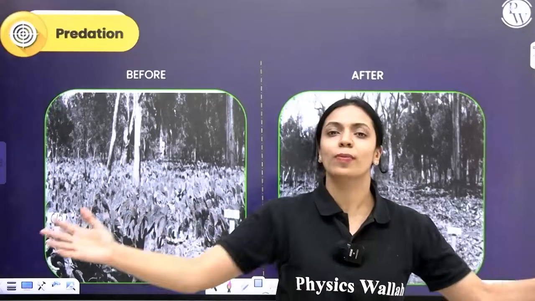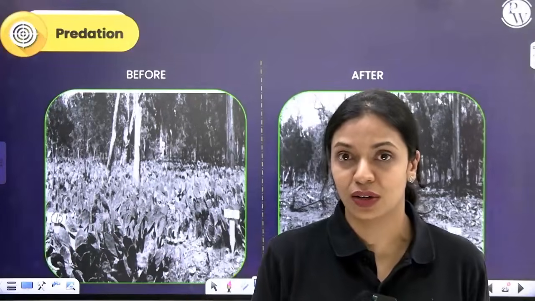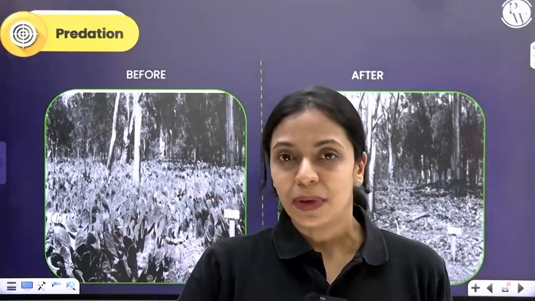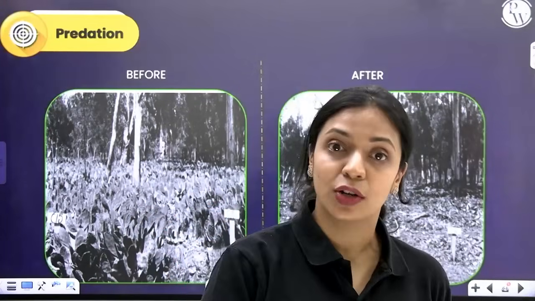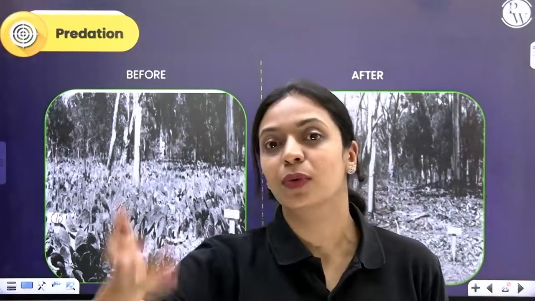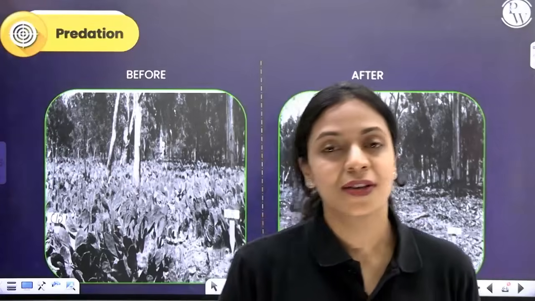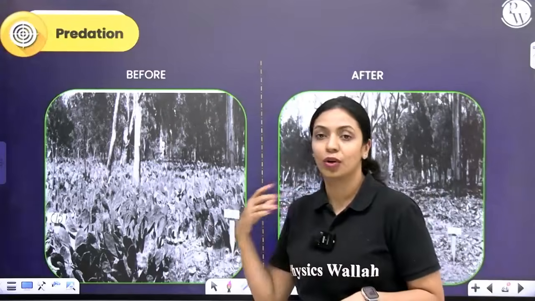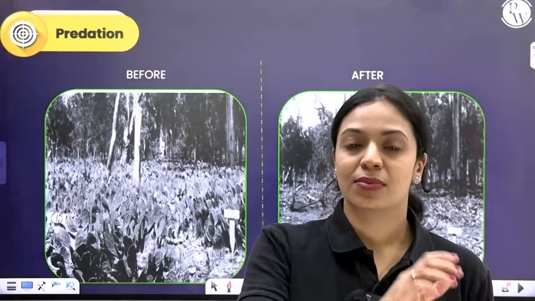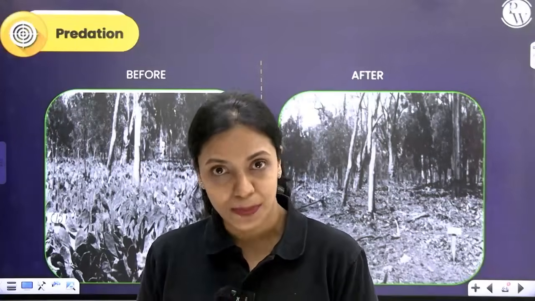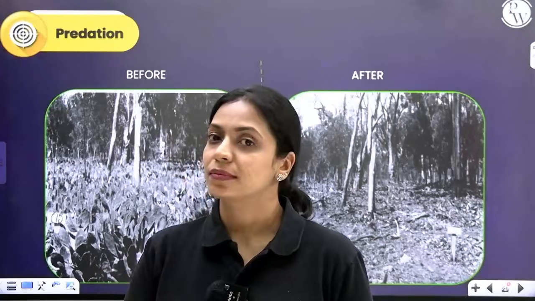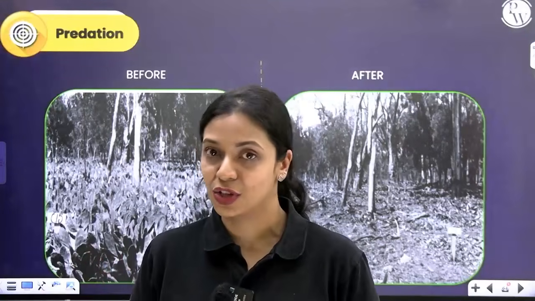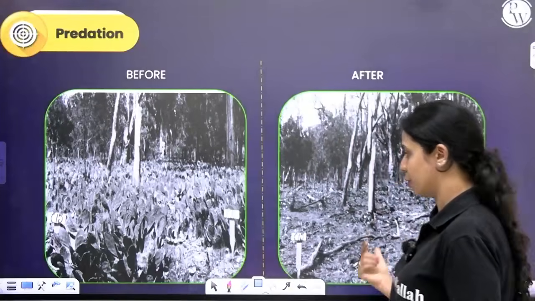It occupied so much area, it occupied some agricultural fields as well, and people had to spend more money to get rid of it than the money that they would get from their agricultural produce. So people just let it be. And after almost 10 years and after a lot of research, people went to USA, captured these moths, and then they brought it via water, like through ships, to Australia, and let it in these fields, and then eventually over a period of time their numbers were controlled.